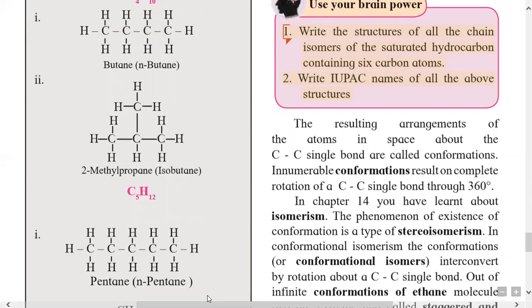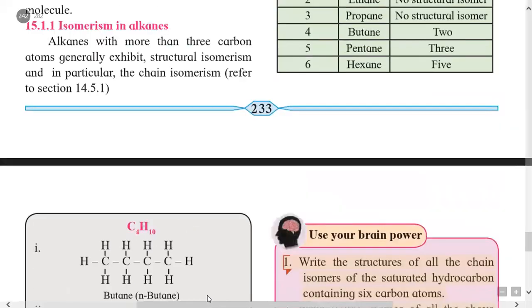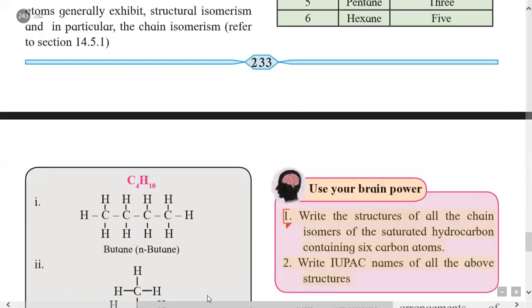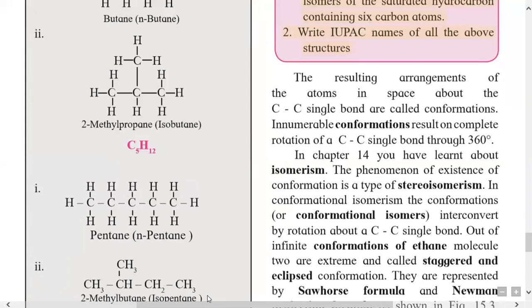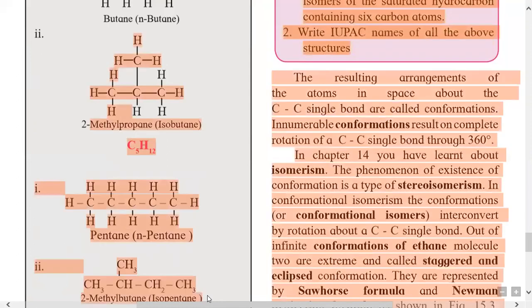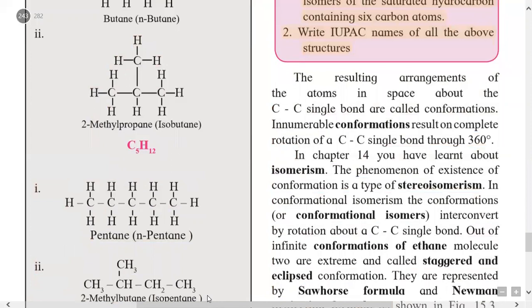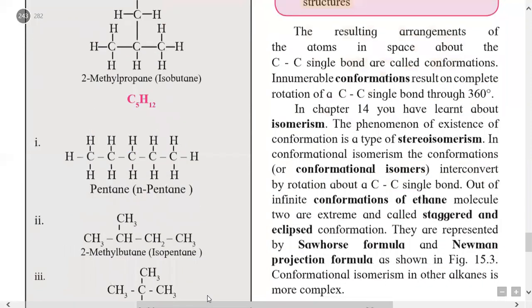The second isomer of butane: we studied in the table that butane contains 2 isomers. One isomer is n-butane, and the second isomer is isobutane, which contains 3 carbon atoms in a straight chain, and the fourth carbon atom is a branch. It is present on the second carbon. So it is CH3, CH, CH3, and CH3. The IUPAC name of this compound is 2-methylpropane, or commonly called isobutane.